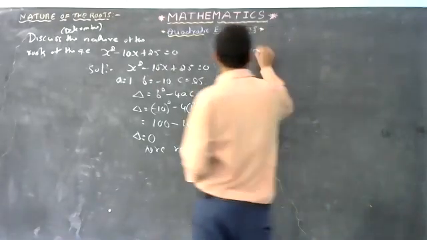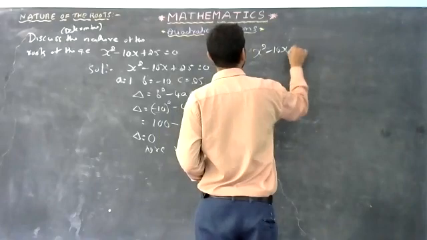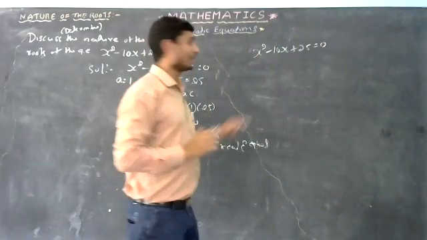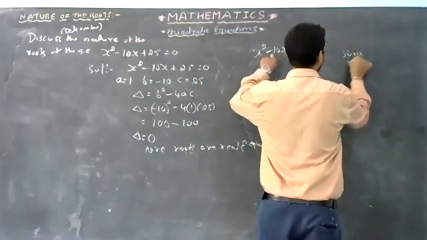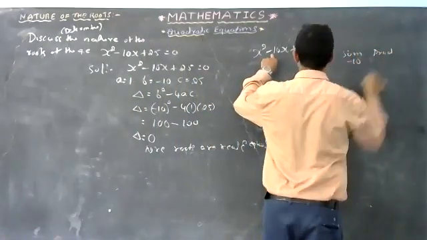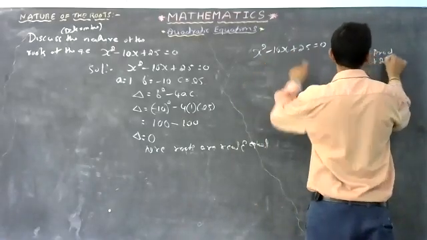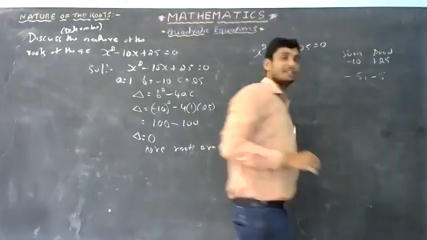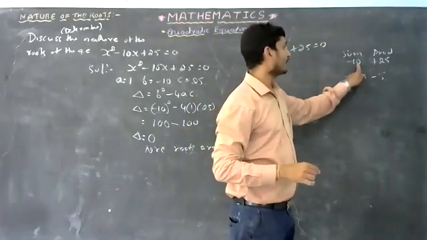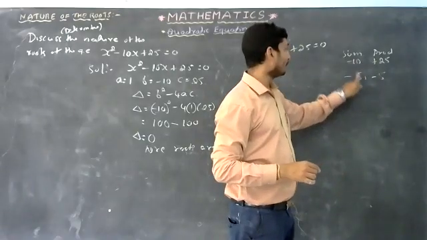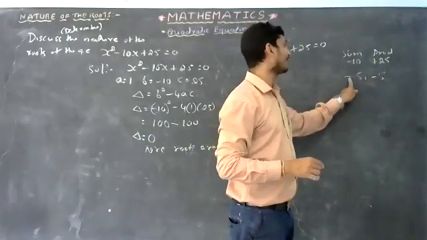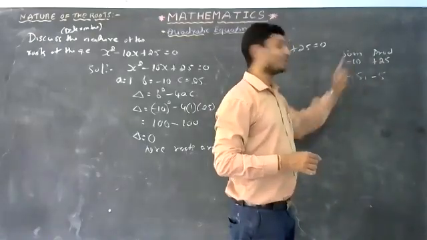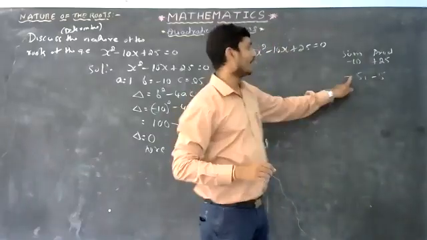Okay, next let us take x square minus 10x plus 25 equals 0. This is a quadratic equation. Better I will go for splitting the middle term. Sum is minus 10, product is plus 25. What are the multipliers? I think minus 5 and minus 5 are the multipliers. Is it right? Yes, because 5 plus 5 is 10, and 5 times 5 is 25. Sum sign is minus, so the bigger number's sign should be minus. Minus into minus is plus 25, and minus 5 minus 5 is minus 10.